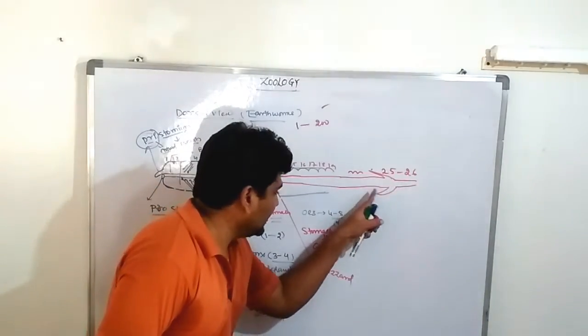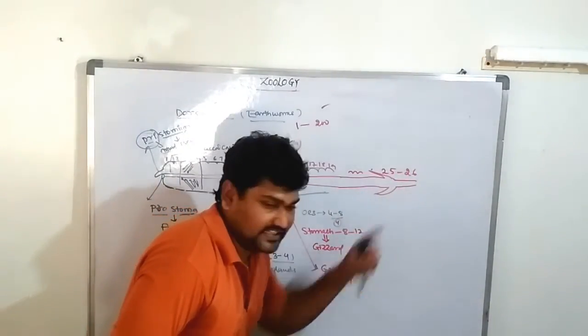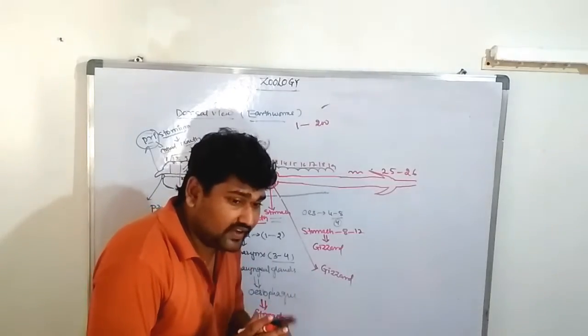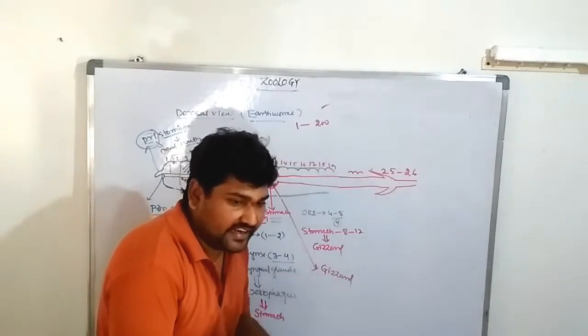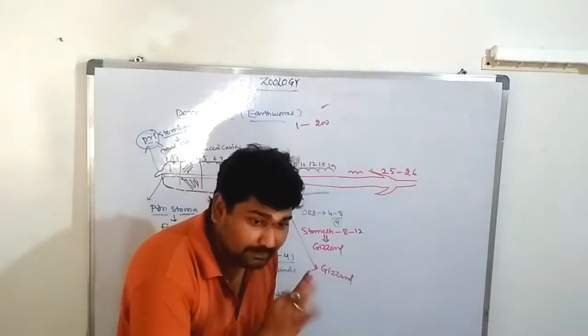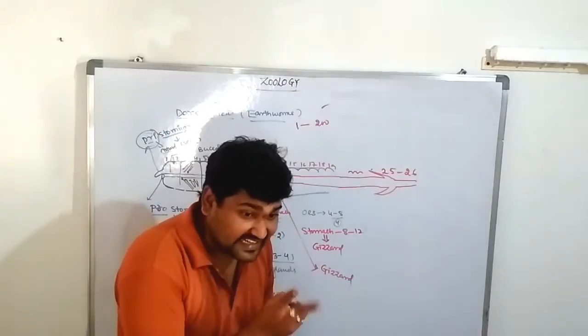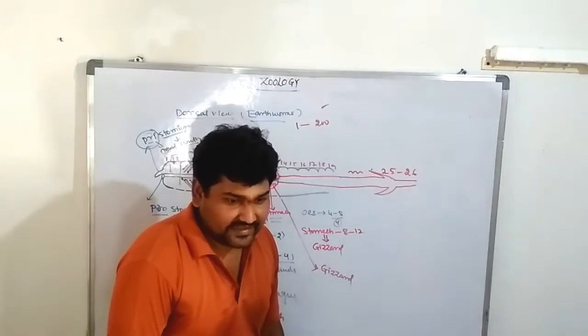In between the 25th and 26th region, the intestine shows bifurcation to form 2 limb-like projections, one on either side of the intestine. That portion is called the typhlosole.